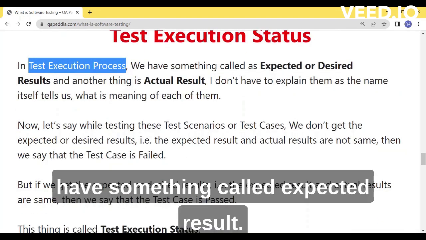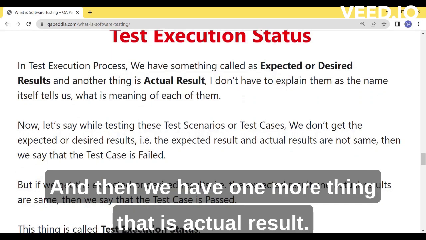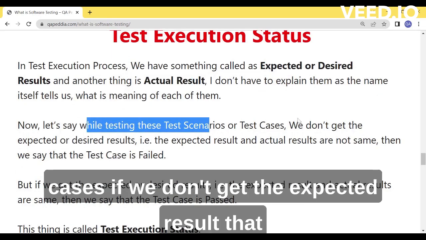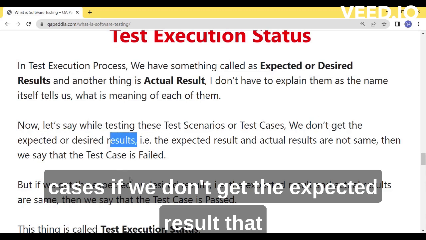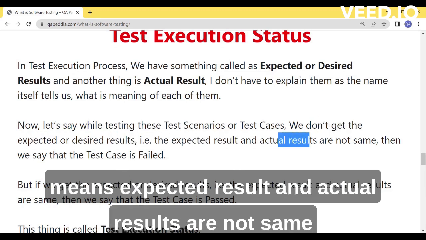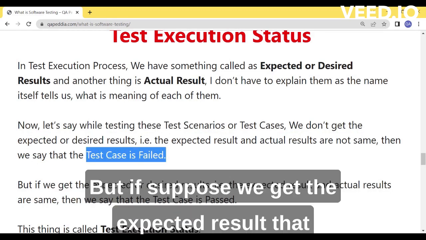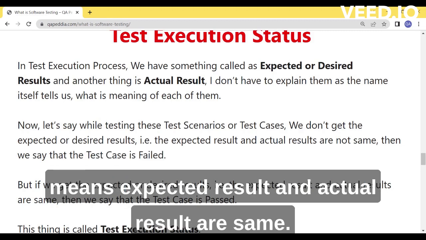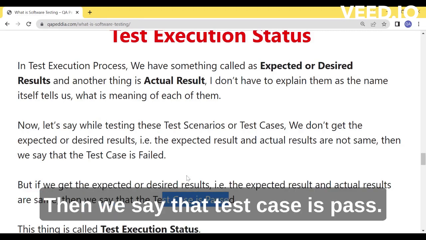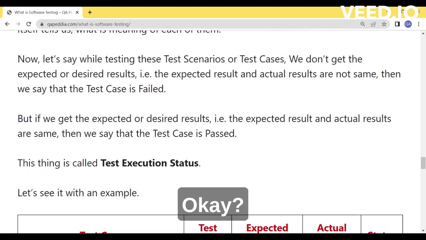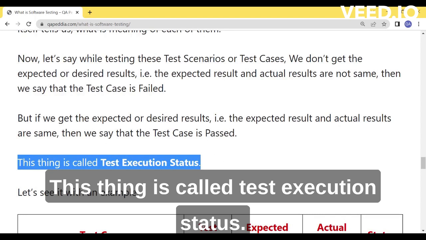And in that process, we have something called expected result. And then we have one more thing, that is actual result. So if, while testing these scenarios or test cases, we don't get the expected result, that means expected result and actual result are not the same, then we say that the test case is failed. But if we get the expected result, that means expected result and actual result are the same, then we say that the test case is pass. So this fail and pass is called test execution status. This thing is called test execution status.